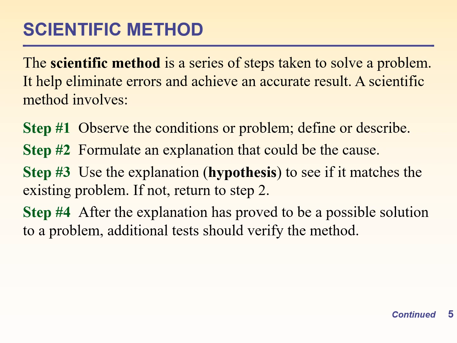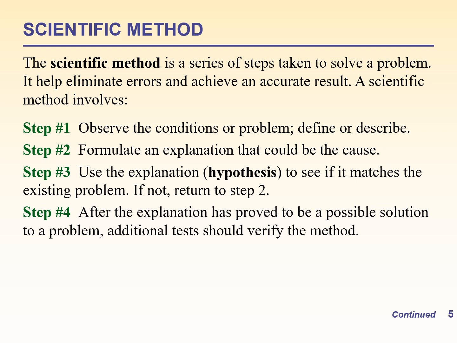If it matches with the existing problem, you can proceed to step number 4. And if it does not match with the existing problem, then you have to go to step number 2 again. Then you have to formulate another explanation that is responsible for the cause, and again go to step number 3.